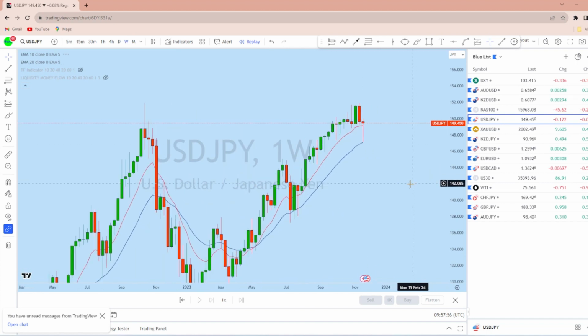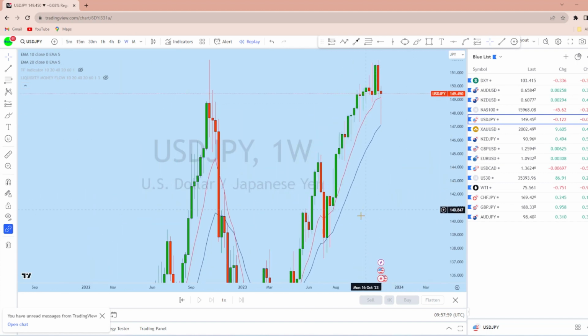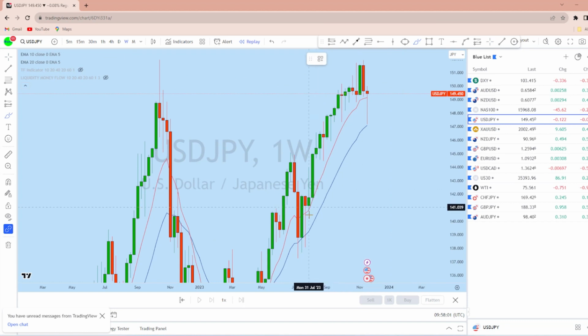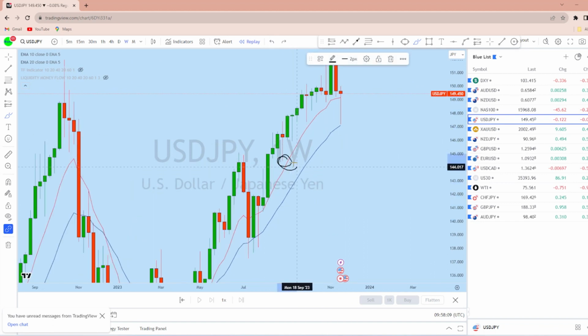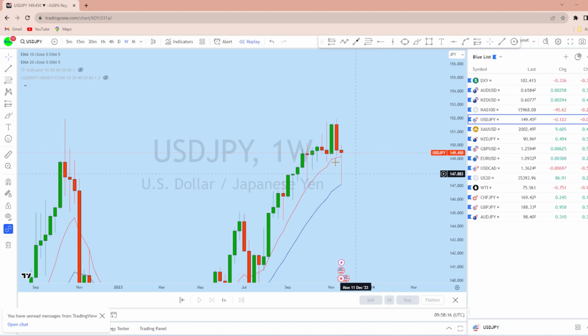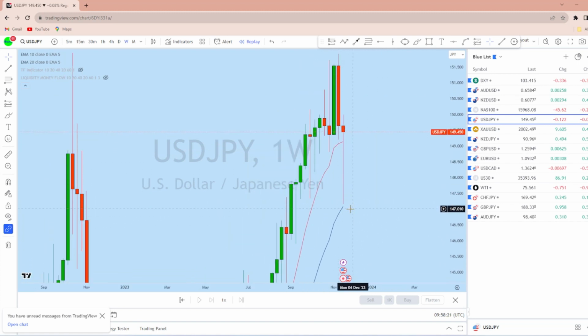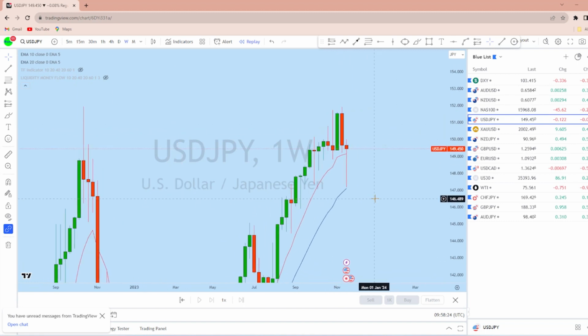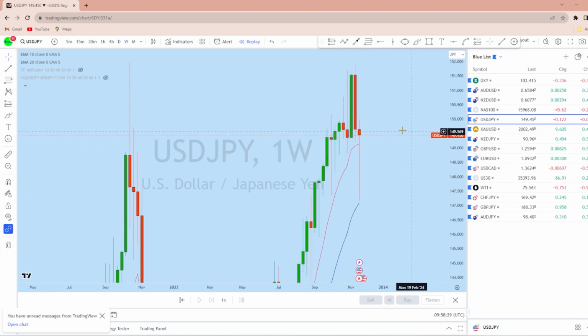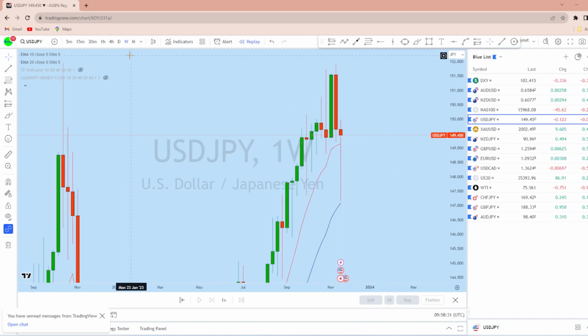Now looking at weekly perspective on dollar yen, we can see that from the weekly, this is also maintaining a strong bullish market structure. The price was creating series of higher high and higher low. There is a huge liquidity trigger on the weekly, and also there is a liquidity trigger here. Now last week we saw a very long bullish candle on dollar yen, and with that long bullish candle, the price is currently again at the level of resistance. So let's see further lower time frame to see how the market is doing on dollar yen.